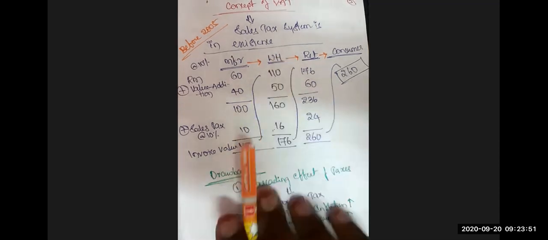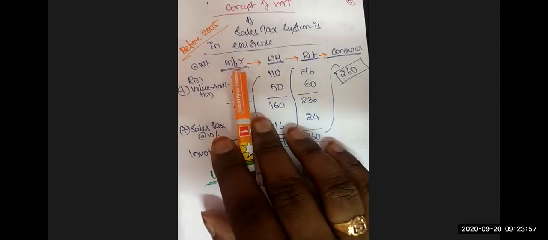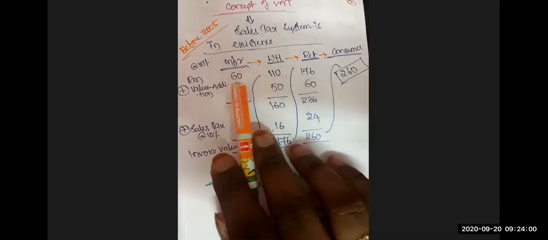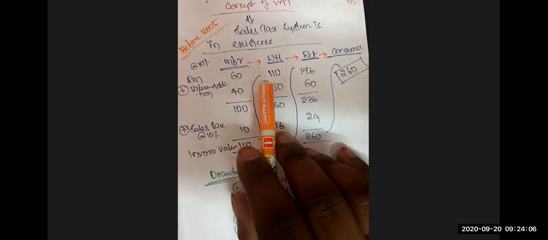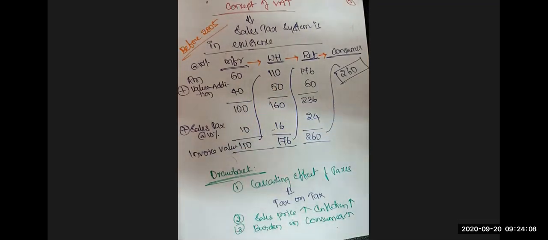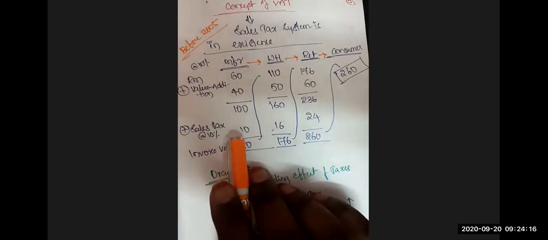That means the wholesaler should pay 110 rupees to the manufacturer for buying these goods. Now the wholesaler in his books of accounts will record the cost of goods purchased from the manufacturer at 110 rupees, which is inclusive of sales tax of 10 rupees.